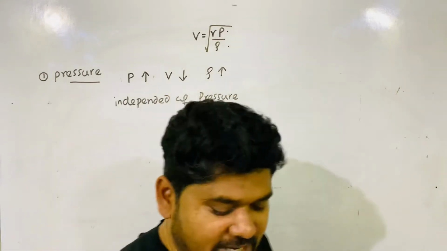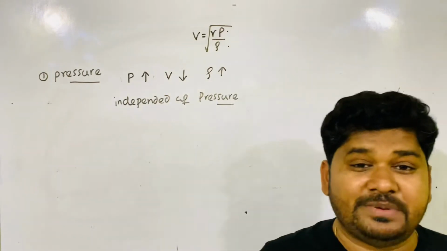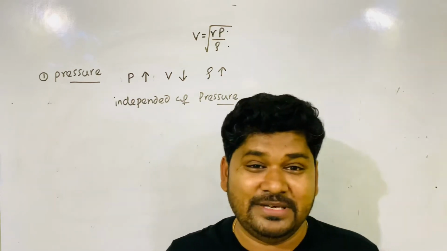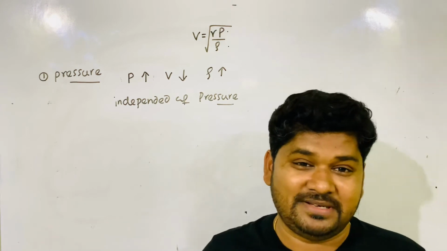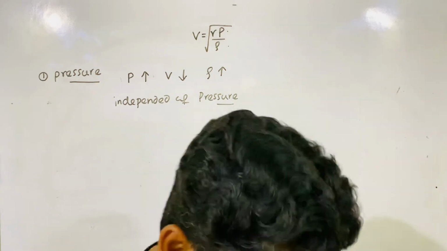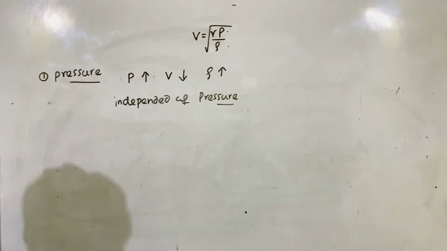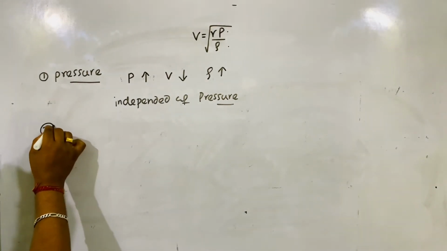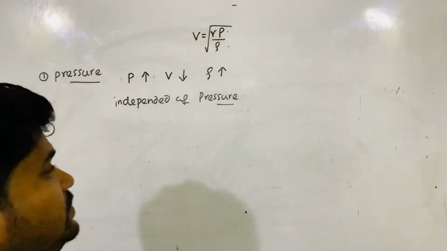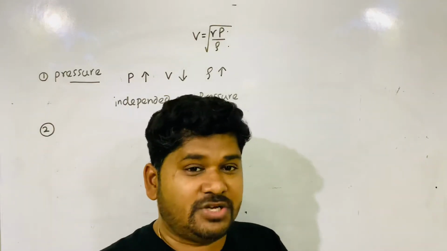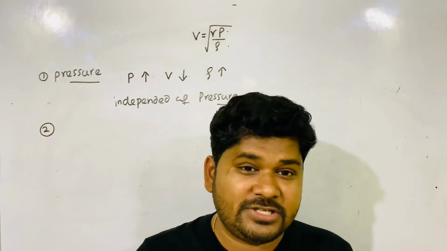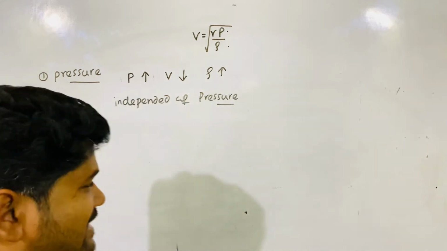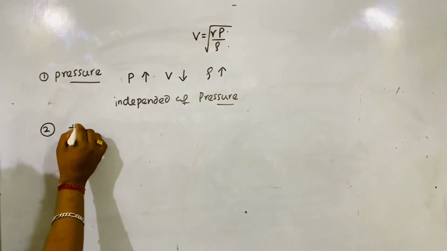Don't make the mistake V1 by V2 is equal to root over P1 by P2, because when pressure increases, density also increases proportionally. Then come to the next point. How does velocity of sound depend on temperature? Let's check.